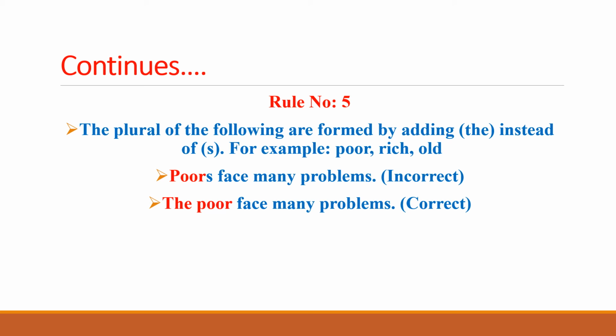For example, poors face many problems. So poors, s has been added by making it plural, but the plural of poor cannot be made by adding s with it by making it poors.